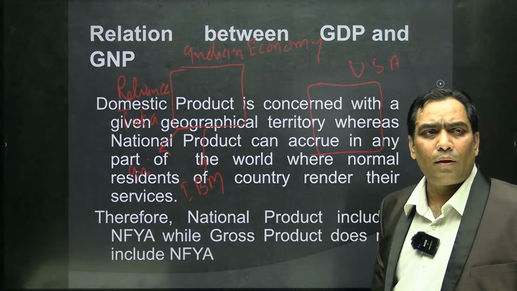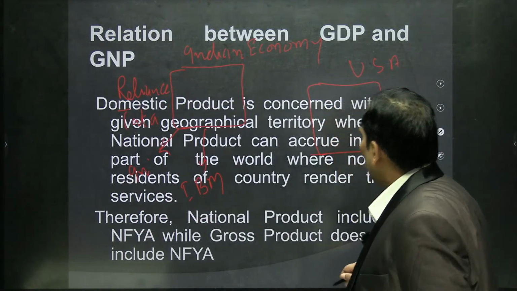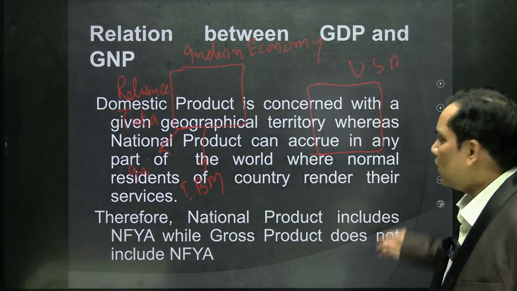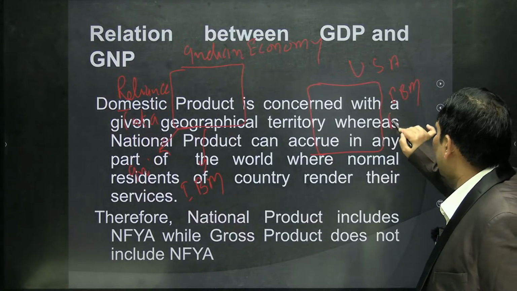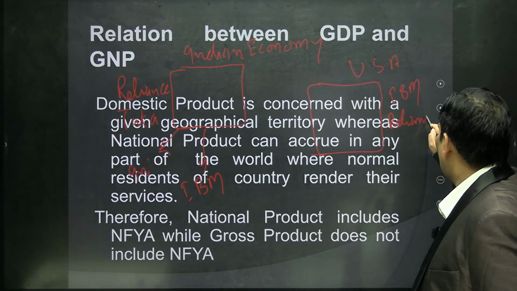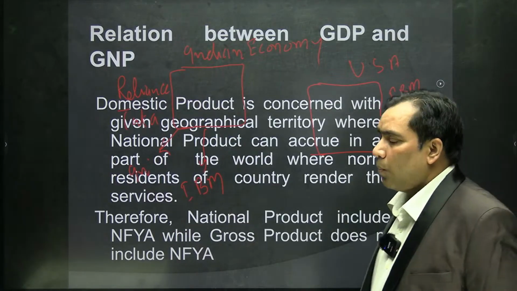At the same time in the USA economy, suppose IBM is working, suppose Reliance is working, suppose Tata is working.